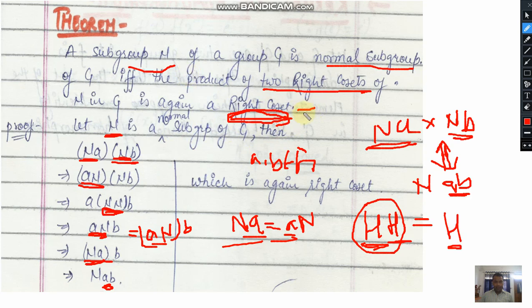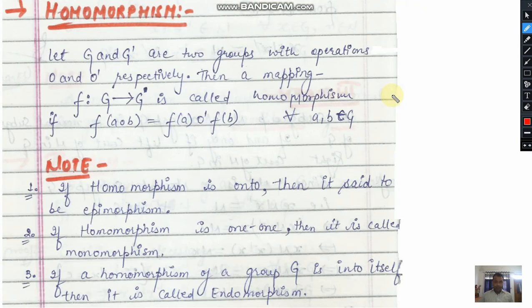In this theorem it is stated regarding right cosets, so we have tried to make this proof by using right cosets only, but you can individually verify this result for left cosets also. This may be true or not. So in this theorem it was stated that the product of two right cosets generated by two different elements will be equivalent to a right coset generated by the product of these two elements. So we have proved this theorem. The three theorems which we have discussed are sufficient to study normal subgroups.